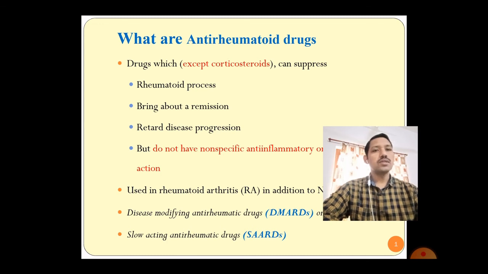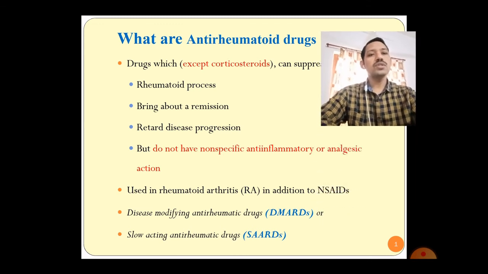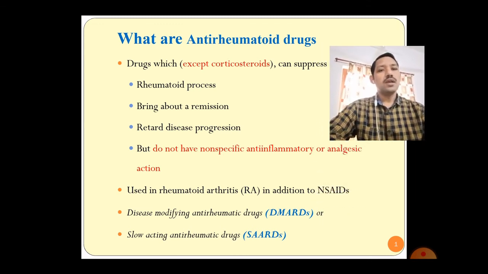We can say these are anti-rheumatic drugs, but one thing is there: except corticosteroids, the drug should not be a corticosteroid, and the drug should not have non-specific anti-inflammatory or analgesic action. These drugs are known as disease modifying anti-rheumatic drugs, DMARDs, or slow acting anti-rheumatic drugs, that is SAARDs.